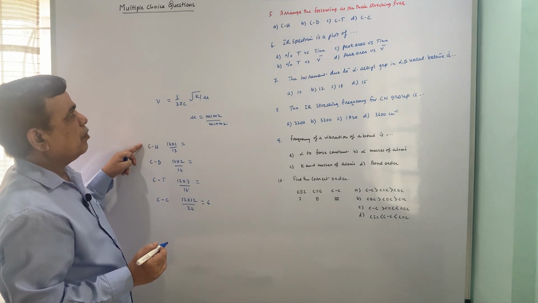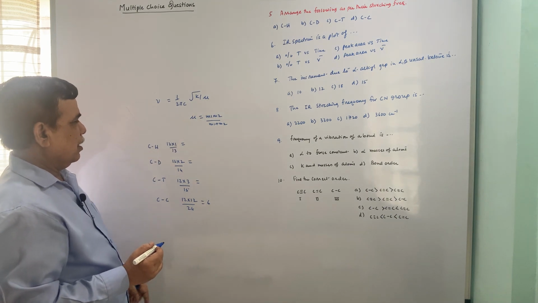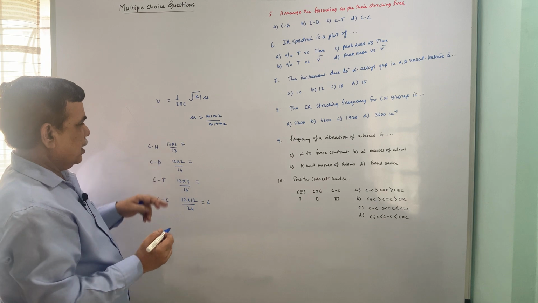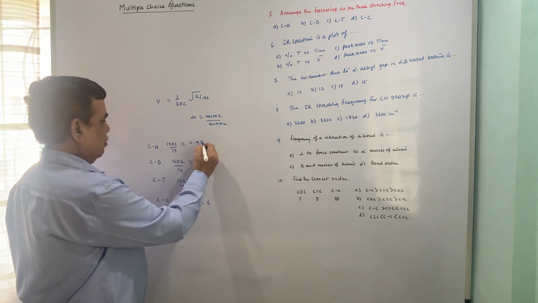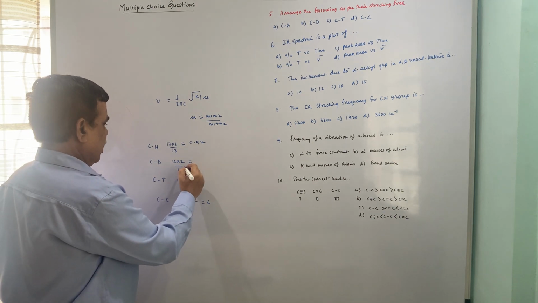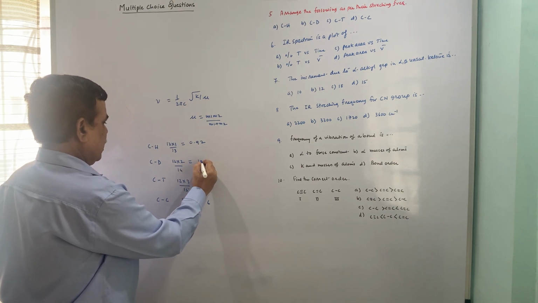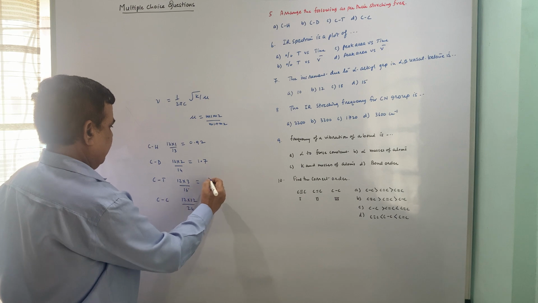this will have the highest stretching frequency, because here it will be 0.92, here it will be 24 by 14, and 36 by 15.